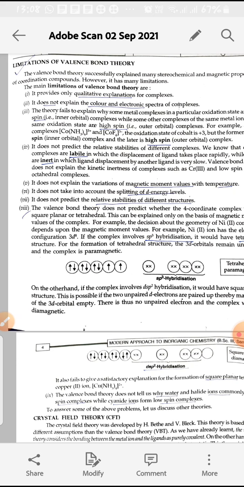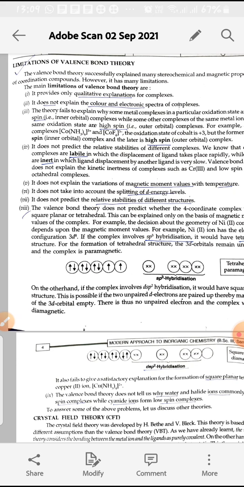So all these are the four chapters in this semester, and in this we firstly discuss metal ligand bonding in transition metal complexes. The first topic is limitations of valence bond theory.